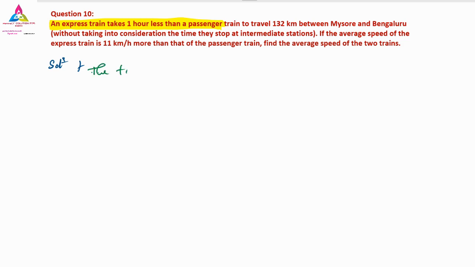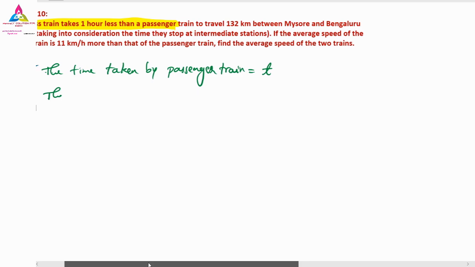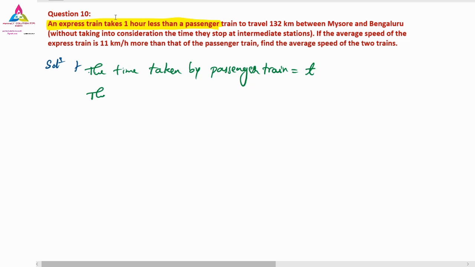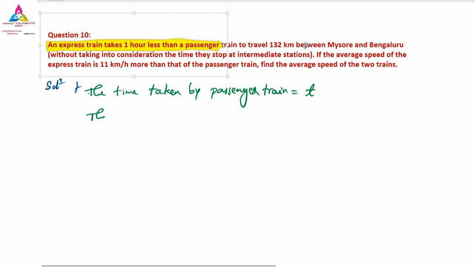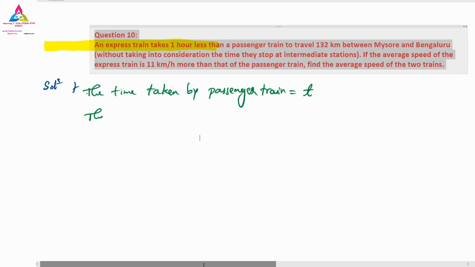The time taken by the passenger train is equal to t. I will not confuse you, I will take the t only. So next one, in front of that I will write it down, so it will be continuous.